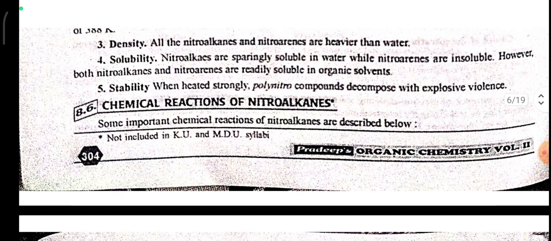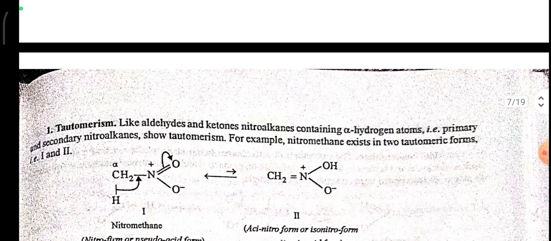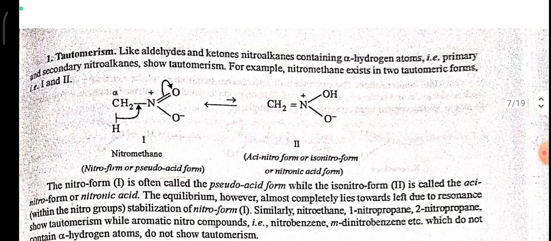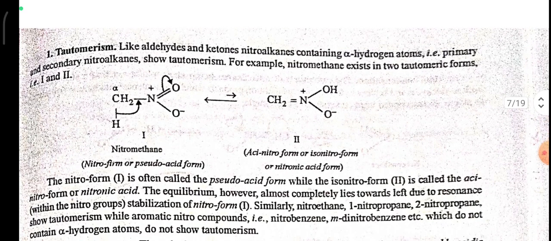Chemical reactions of nitroalkanes. Tautomerism. Like aldehydes and ketones, nitroalkanes containing alpha hydrogen atoms, that is primary and secondary nitroalkanes, show tautomerism. For example, nitromethane exists in two tautomeric forms: the nitro form or pseudoacid form, and the other form, the aci-nitro form or isonitro form or nitronic acid form.